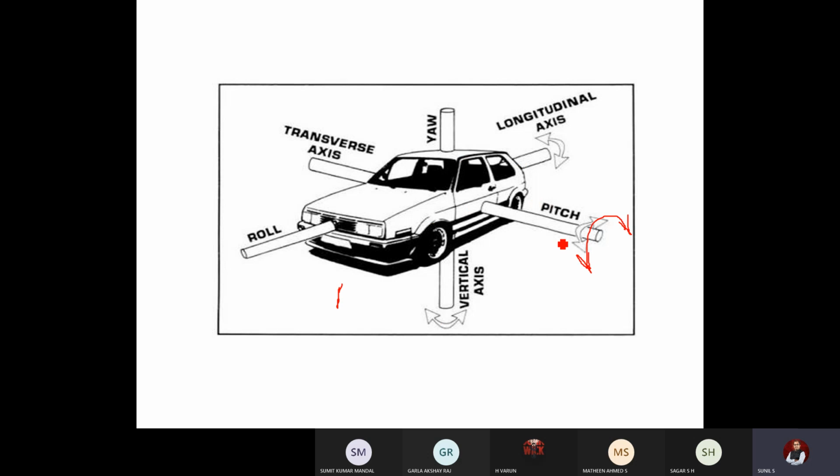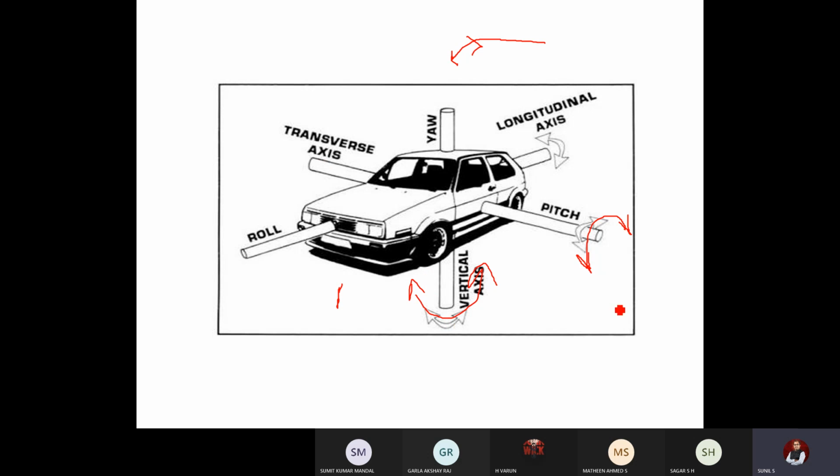This takes place usually across the transverse axis or the horizontal axis. The next important phenomenon is the yaw action, that is the vertical axis. So when you brake and steer together, what happens? Sometimes the vehicle is moving like this. So suddenly when you apply the brake, it may take a turn and stop. So it will move across the vertical axis. So this is the vertical axis. It will move across the vertical axis. So this is called yaw action.